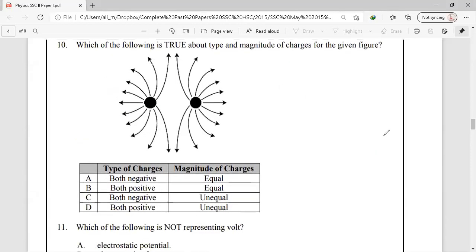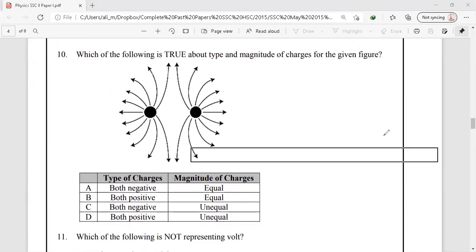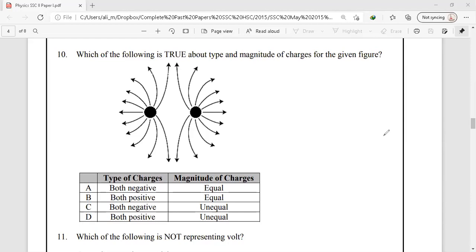Let's move to our question number 10. In this question number 10, we have two charges and the electric field lines drawn around it. So this is our chapter number 13, Electrostatics. The previous question, question number 9, was also from the same chapter 13, Electrostatics.